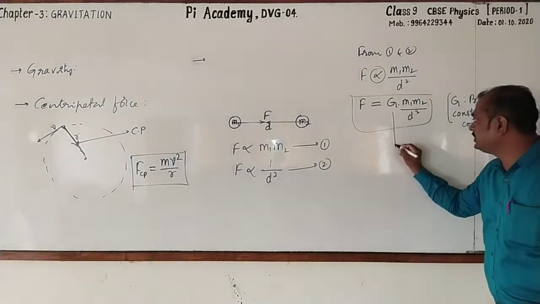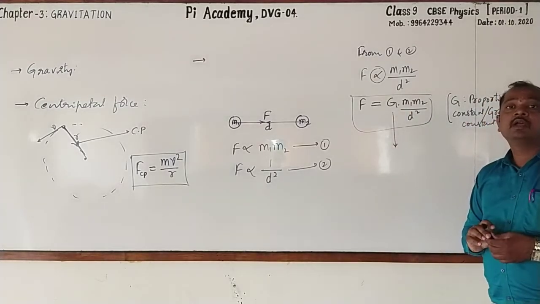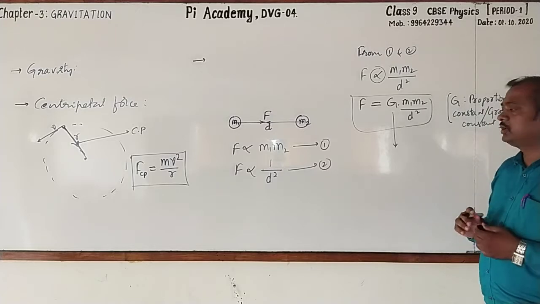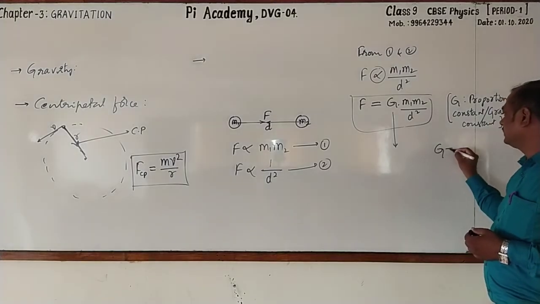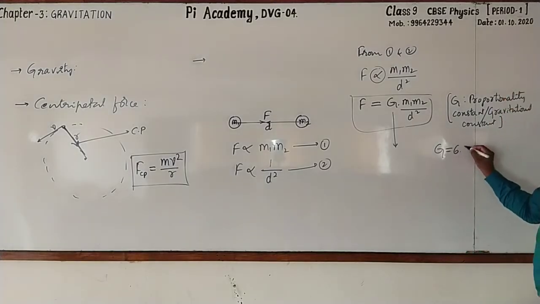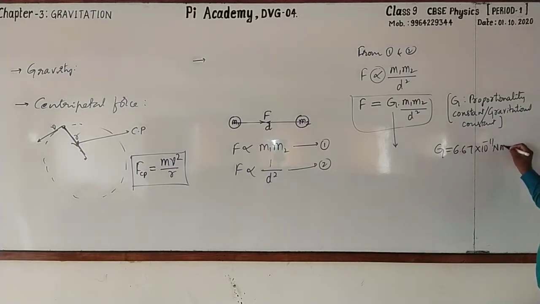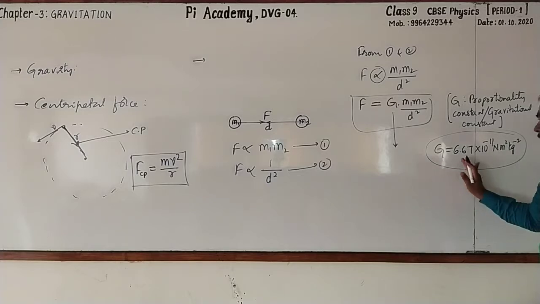Here I told you G is the proportionality constant and it has a particular value, that is, G is equal to 6.67 into 10 raised to the power minus 11 Newton meter square kg to the power minus 2. This is the value of the gravitational constant. It is a universal truth.